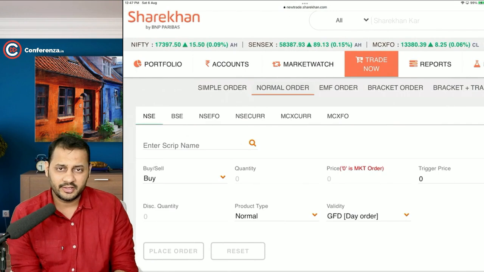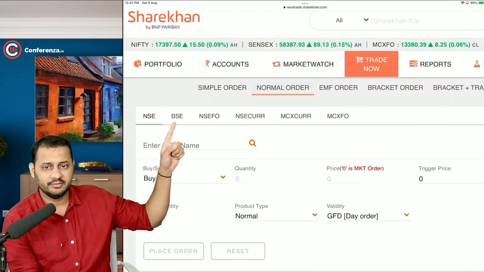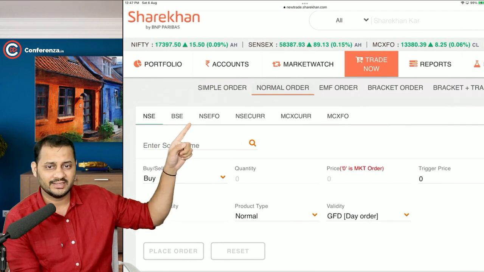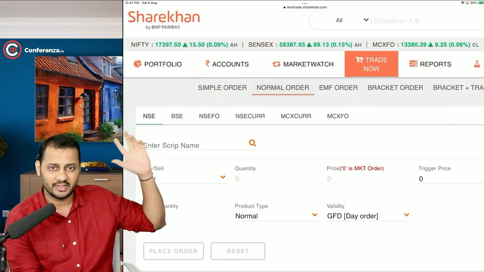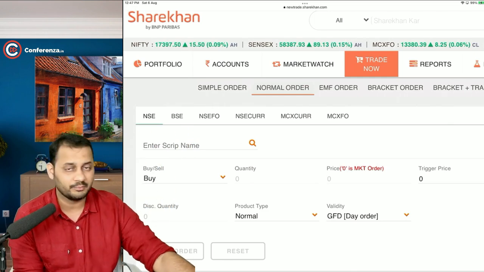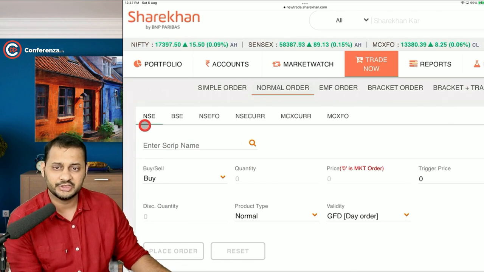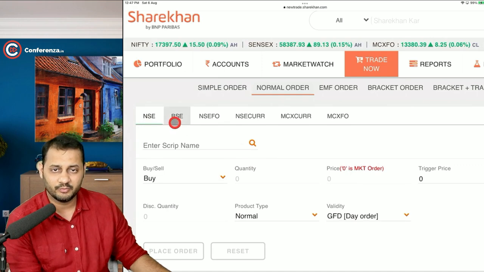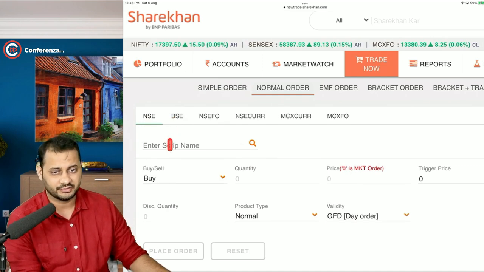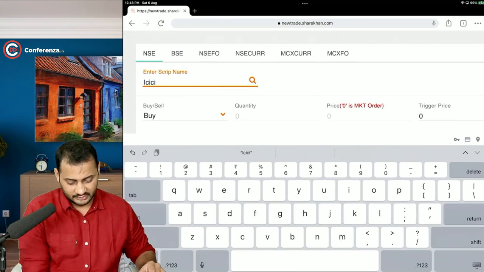If you go to the trade now tab, there are a few things: NSE, BSE, NSEFO, NSECURR, MCXCURR, MCXFO. Now what exactly are these? These are the platforms. If I go to the National Stock Exchange platform, this is the exchange at which I can buy the share. This is the Bombay Stock Exchange at which I can buy the share.